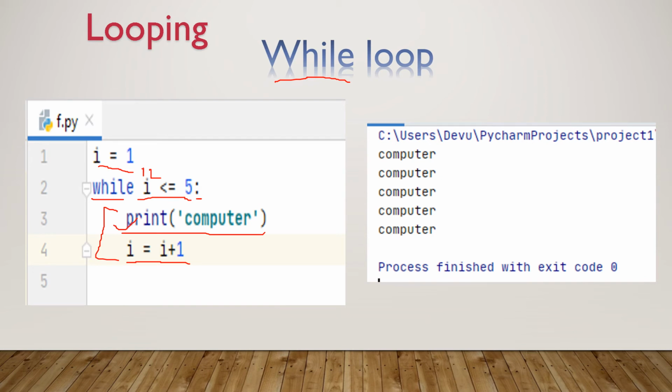So it will print computer on the screen. So it will repeatedly execute or repeatedly print computer on the screen until the value of I become 5. This is while loop. So the result is like this. This will repeatedly execute this instruction and print computer on the screen like this.